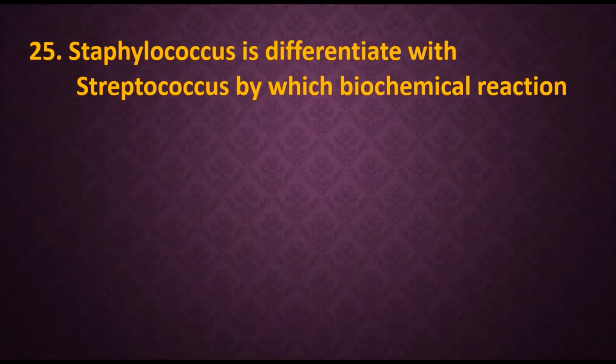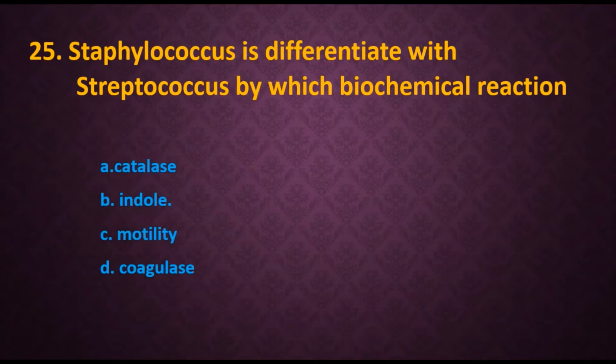25. Staphylococcus is differentiated from streptococcus by which biochemical reaction? Options are A. Catalase, B. Indole test, C. Motility test, D. Coagulase test. And the answer is going to be catalase test.